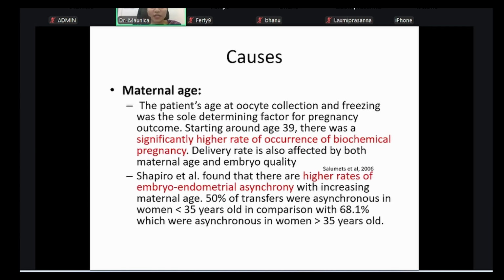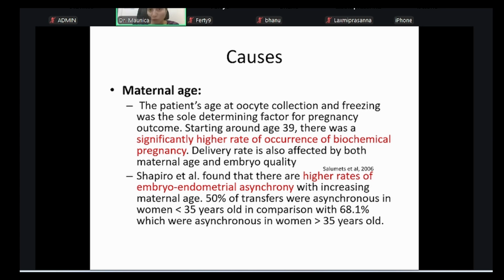The causes of recurrent implantation failure. The moment you see that a lady is repeatedly failing IVF cycles, or she is getting some beta value but it is not ending up in a successful or sustained implantation, what could be the various causes? Before I go into the depth, mainly when a lady comes to us, let's say my case has come negative, I say broadly that reasons for the failure could be three things. It could be the embryo, it could be the uterus, or it could be the sperm.